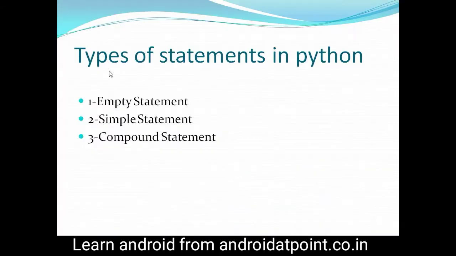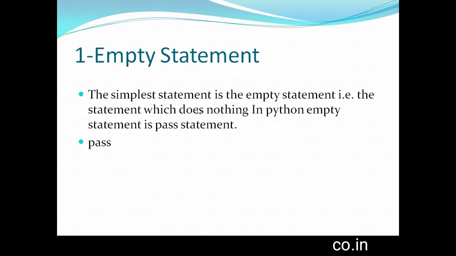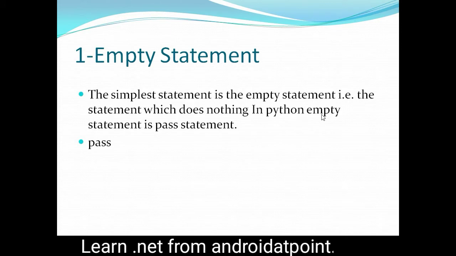Now I'm going to explain the types of statement in Python. There are three types of statement in Python: empty statement, simple statement, and compound statement. The simplest statement is the empty statement, which does nothing in Python. The empty statement is the pass statement. You just need to use the pass keyword and it does nothing. We will discuss it with a practical example later in this video.